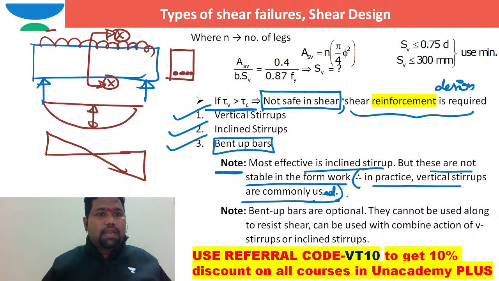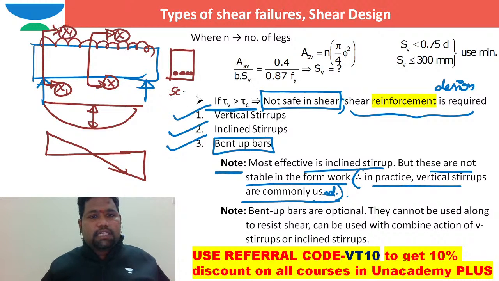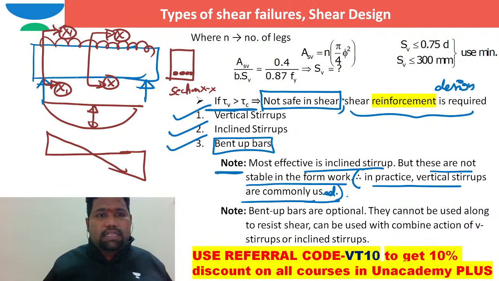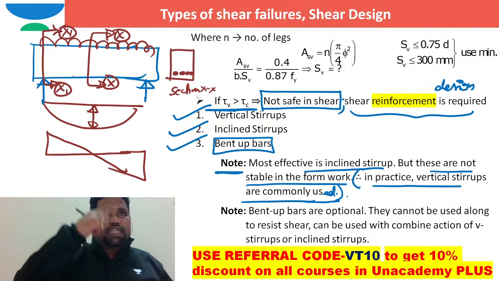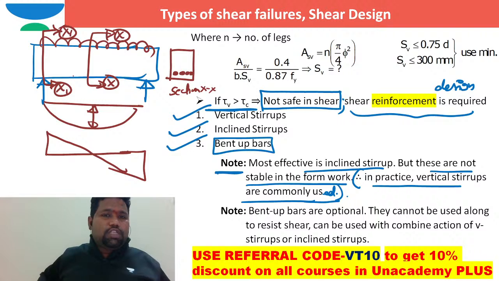But at this section X1, if I take the main steel, the main steel is more at the center, but at the end the main steel required is not that much. Just to take care of shear reinforcement, maybe two stirrups are sufficient at this support.